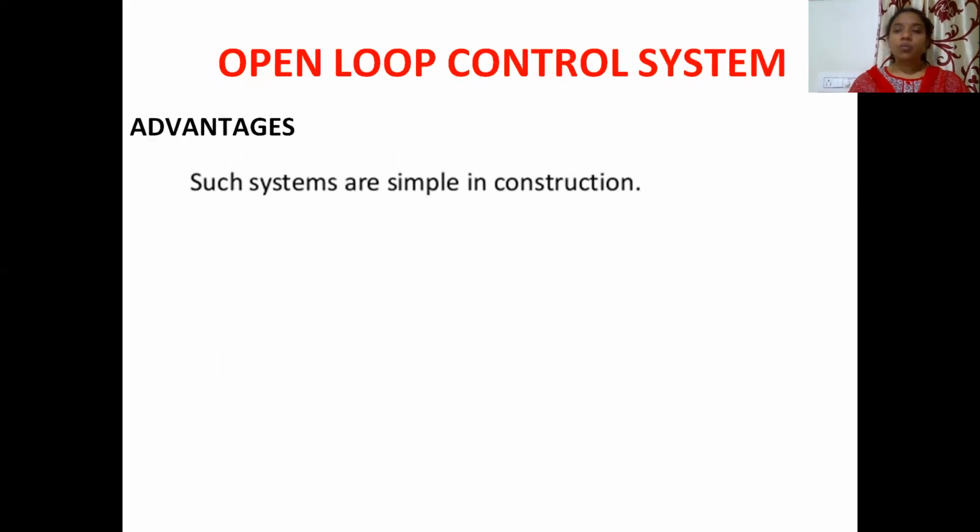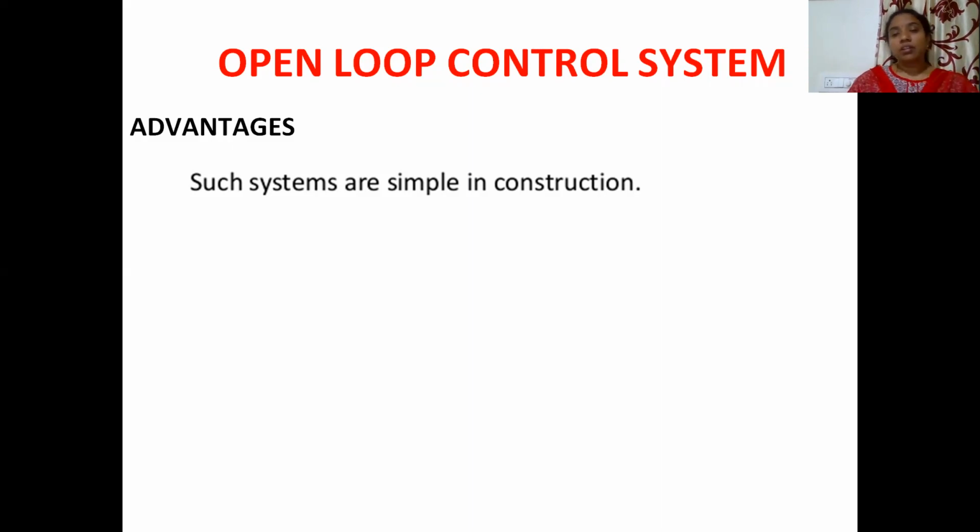So now comes, what are the advantages of an open loop control system? I told you that there is no controlling of the input. You are giving some input and you are obtaining some output, right? It is only giving results for the systems in which the external conditions are unaltered.